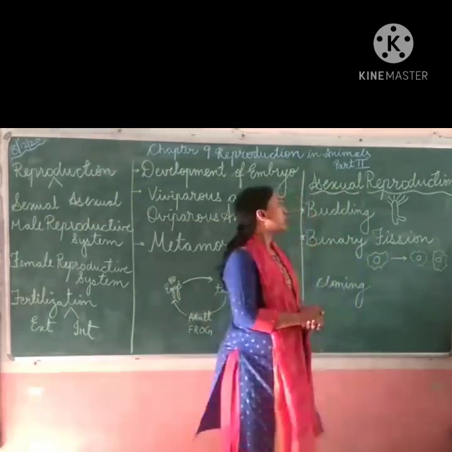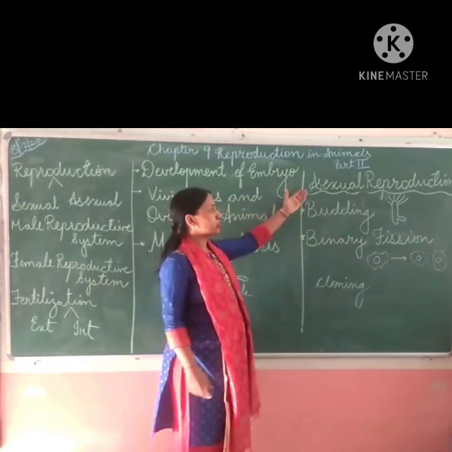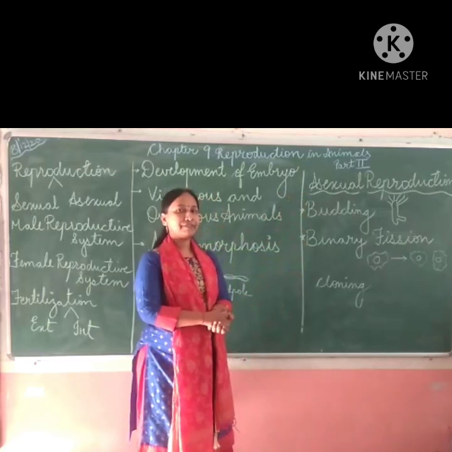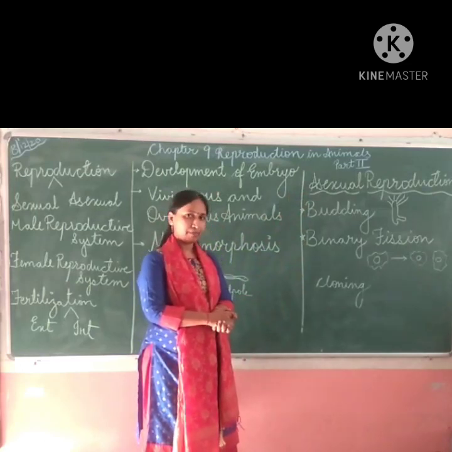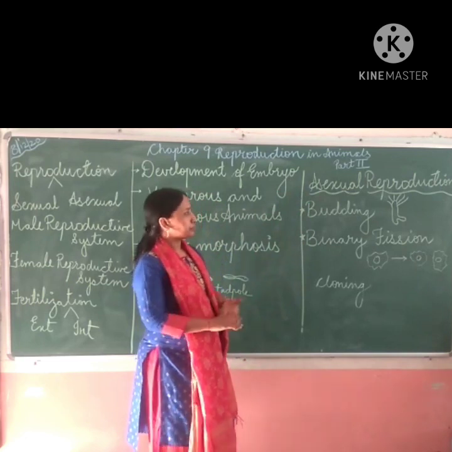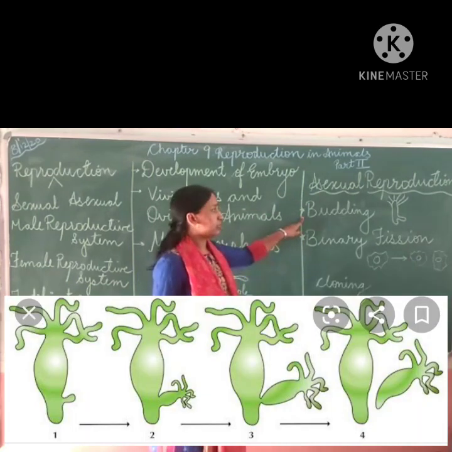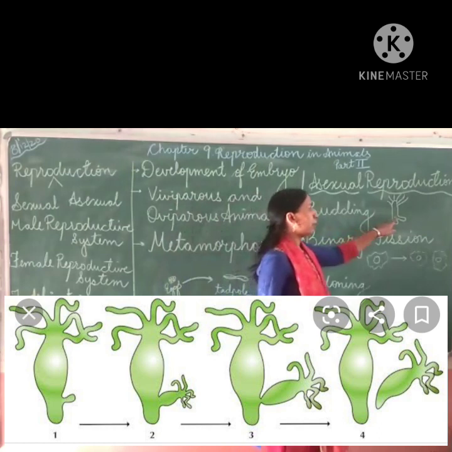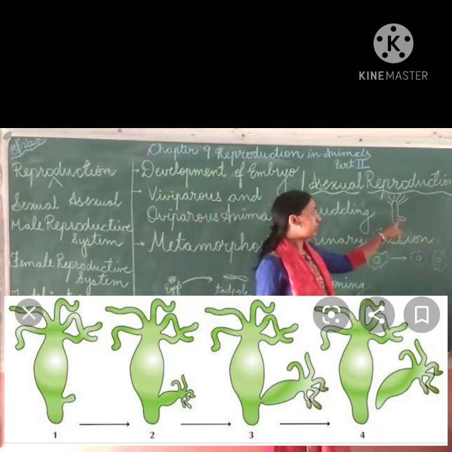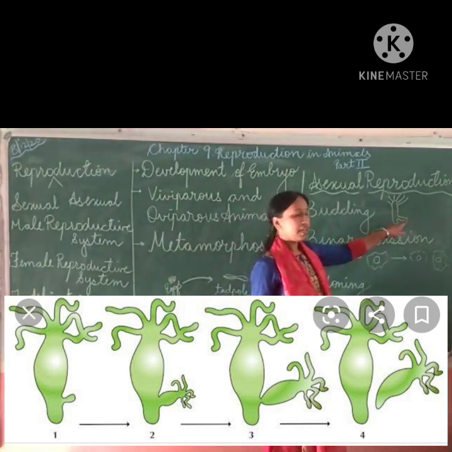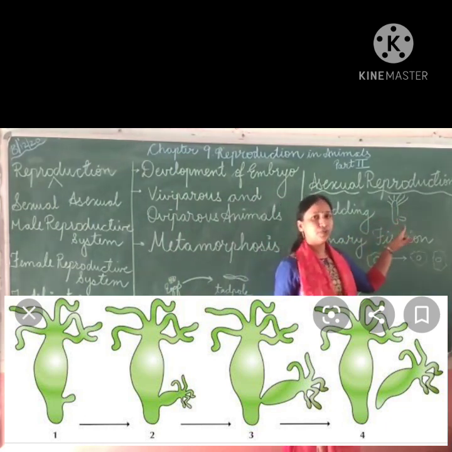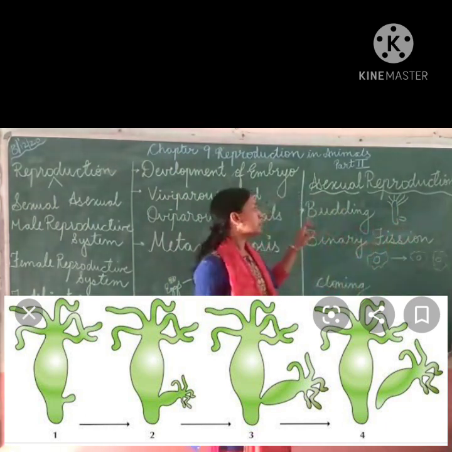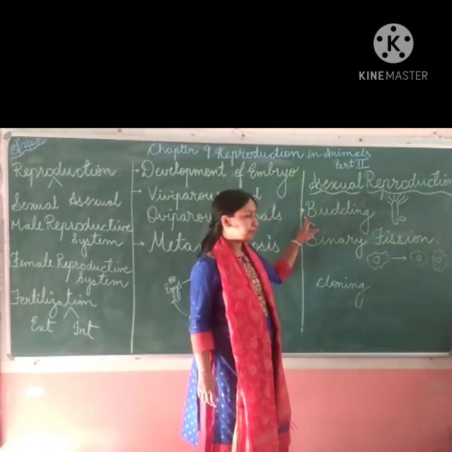Now let us see about asexual reproduction. In 7th, we have seen asexual reproduction in plants. You remember? Now let us see it in animals. This is hydra. A bud protrudes from the hydra, from the organism, and then this bud gets separated and will grow into a new organism. So this process is known as budding.